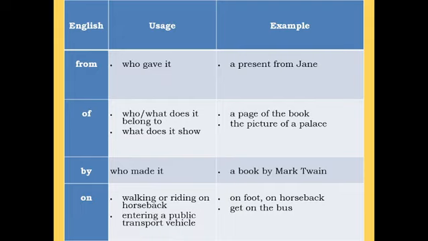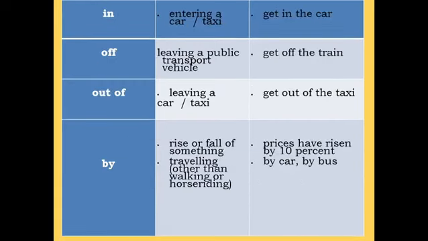A book by Mark Twain. On, walking or riding on horseback or entering a public transport vehicle, for example, on foot, on horseback, or get on the bus. In, entering a car or a taxi, get in the car. Off, leaving a public transport vehicle, get off the train. Out of, leaving a car or a taxi, get out of the taxi.